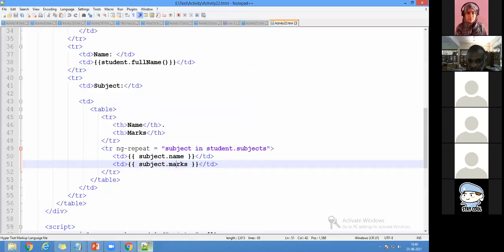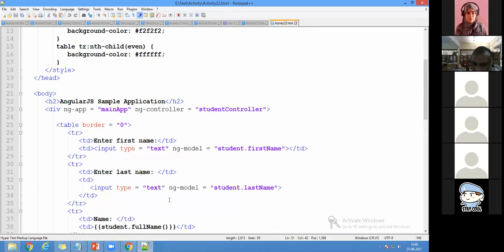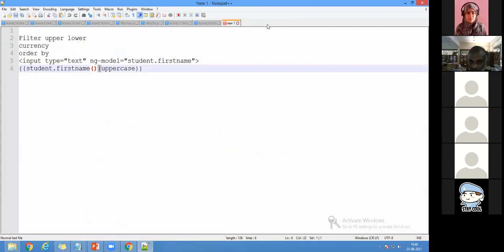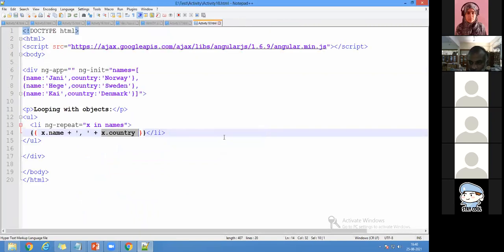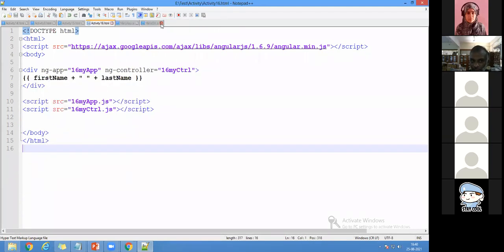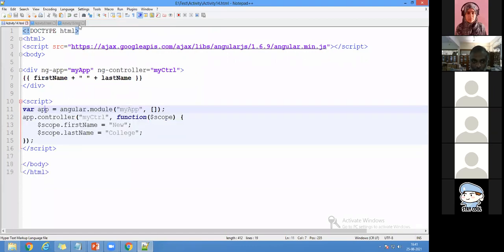This is activity 22. So as usual, what we have done in the first exercise, activity 1, we have done the same thing here. And next we are going with the better one. I will close everything. So please remember that the first one is filter. Actually, the very important things are module, controller, filter, and now we move on to the next thing. These are all the important aspects when you come to AngularJS where we are going to use it here.